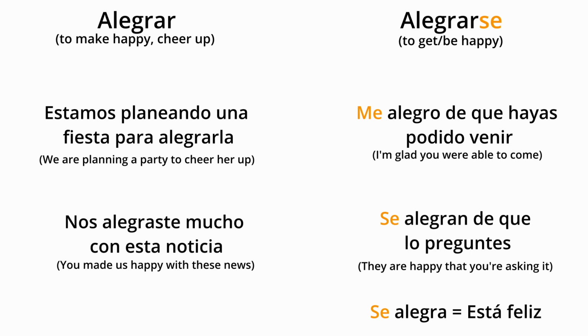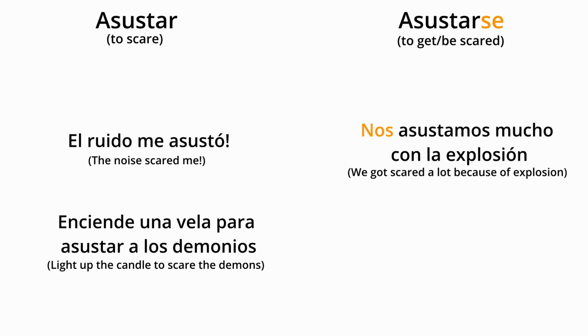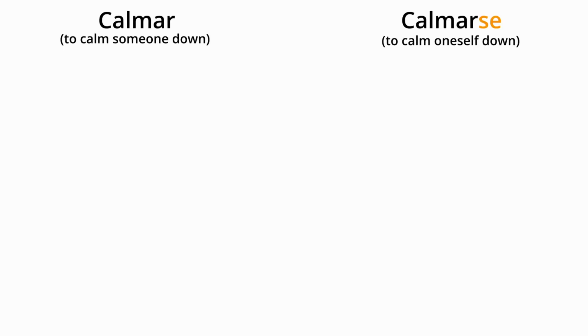Like I said, most of the verbs we're discussing today will have to be memorized. Next in line are verbs asustar and asustarse. Asustar means to scare or frighten, and asustarse means to get scared or to be scared. For asustar we have El ruido me asustó. Enciende una vela para asustar a los demonios. And for asustarse, nos asustamos mucho con la exposición. No te asustes.